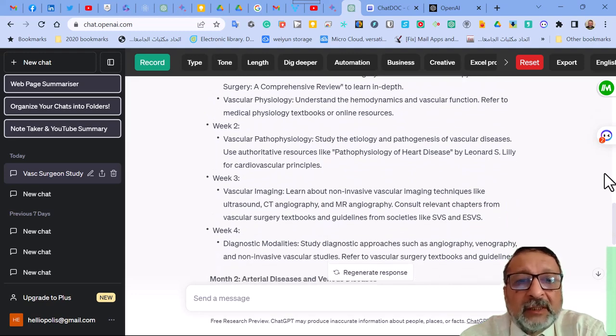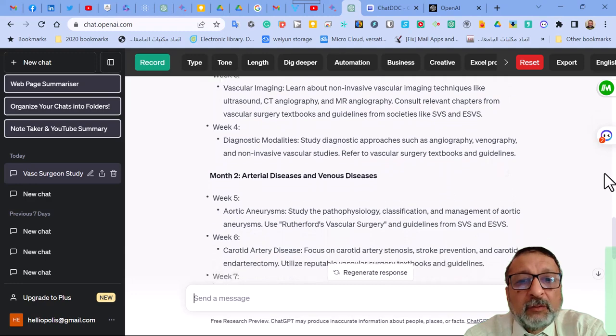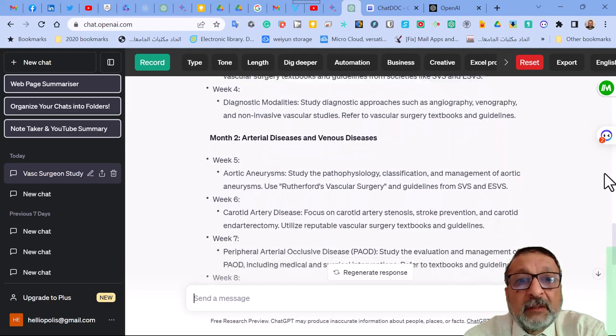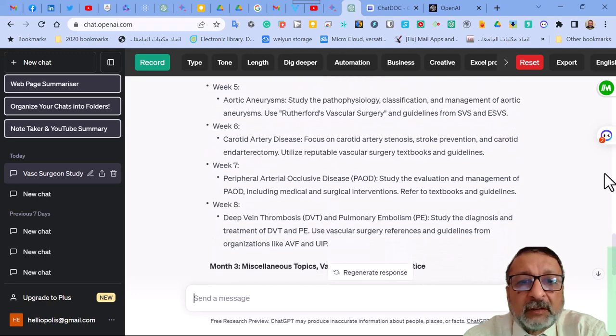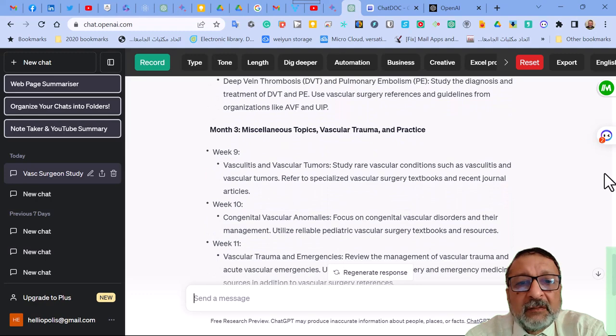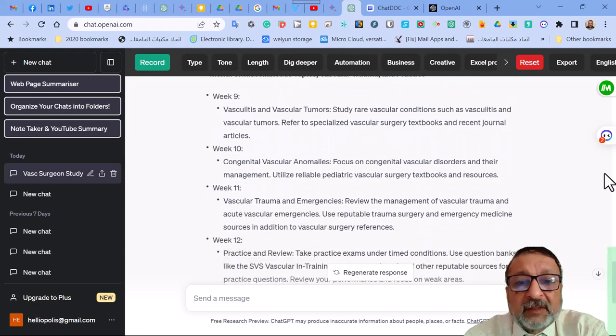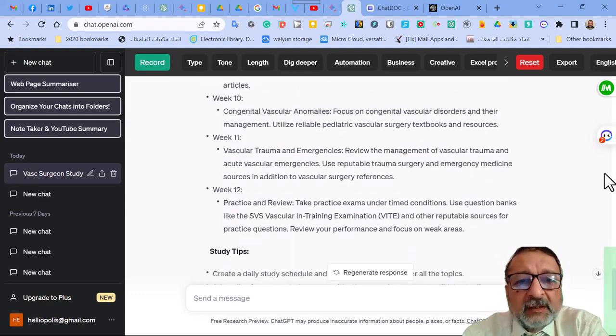Actually, you can see there are more details about the topics you need to read about. And month number 2, arterial and venous disease, week number 5. It mentioned pathophysiologic classification, carotid artery disease, peripheral arterial disease, deep venous disease. The third month, congenital vascular anomalies. You can see even the sequence: you start with the common things and the last month is the rare things.